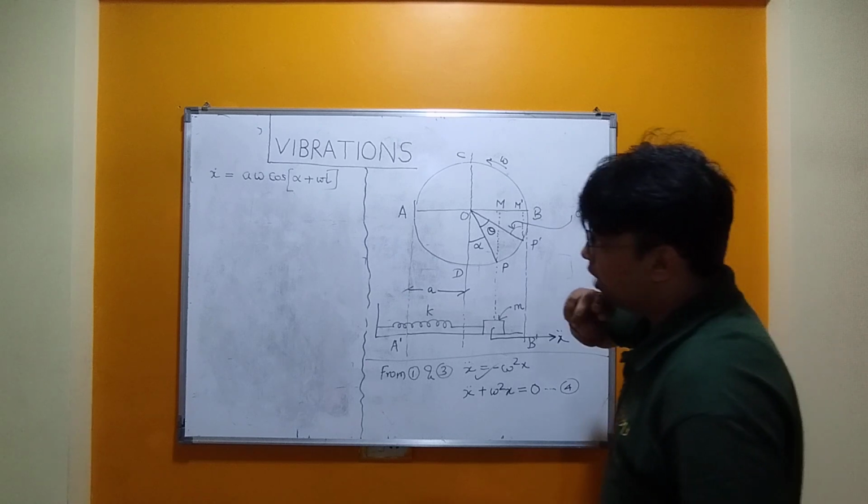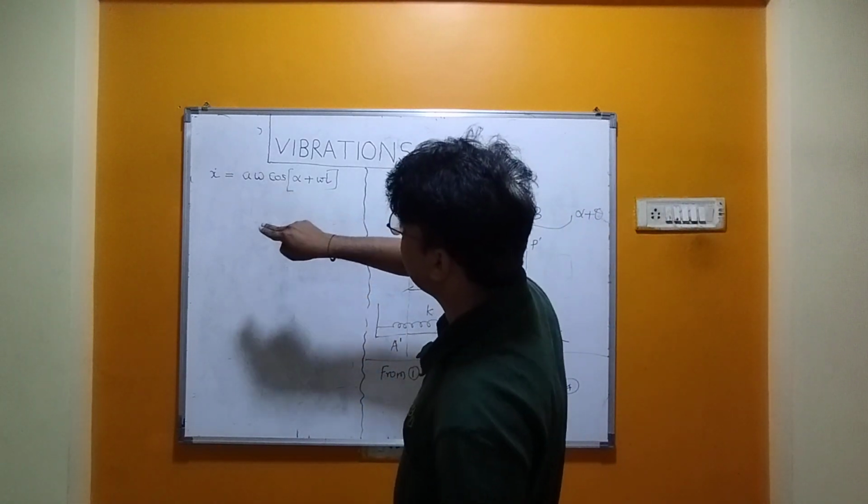Now I will write this cos term in terms of sine.